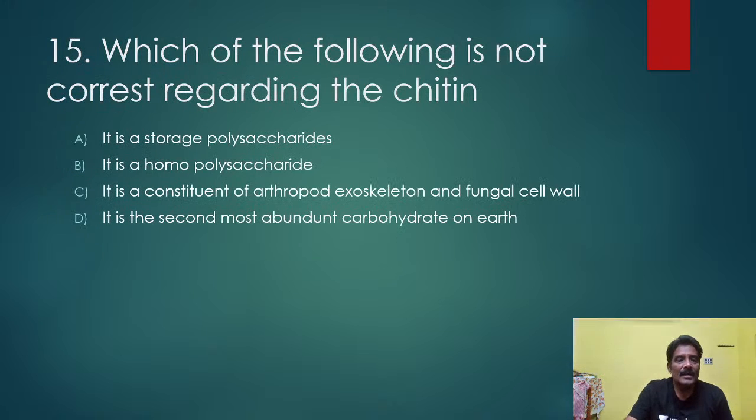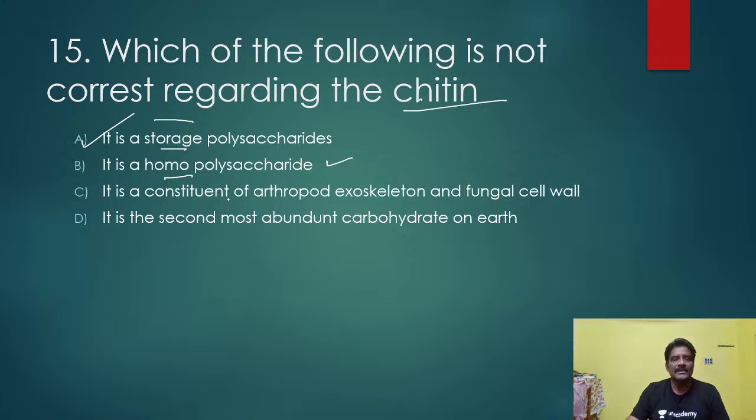And another one: which of the following is not correct regarding chitin? Among these four options, one is not related to chitin. It is a storage polysaccharide. It is a homopolysaccharide. It is a constituent of arthropod exoskeleton and fungal cell wall. It is the second most abundant carbohydrate on the earth. Yes, correct. So this is the only wrong one: it is a storage polysaccharide. No, it is not a storage polysaccharide. It is a homopolysaccharide, correct.